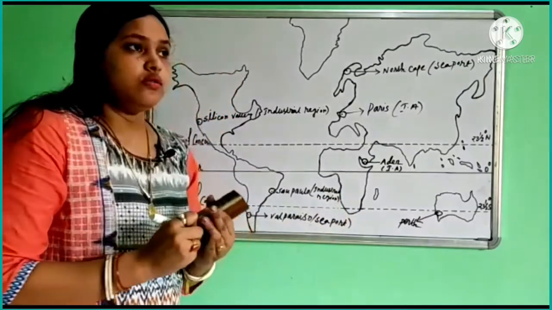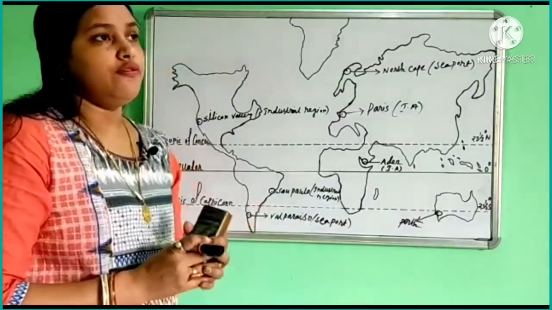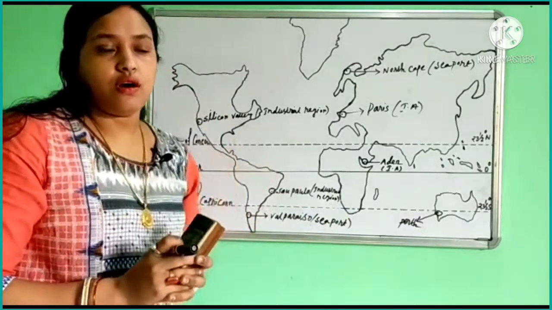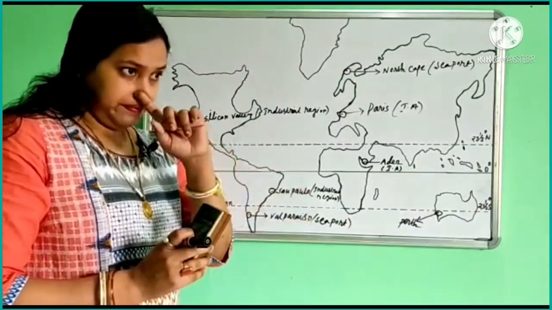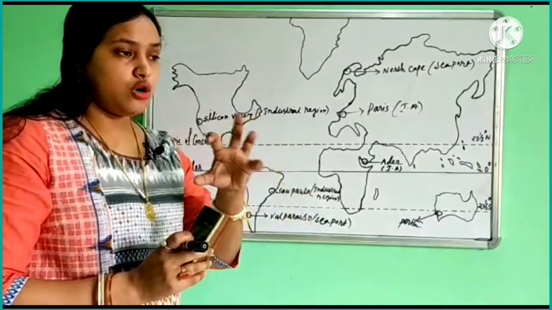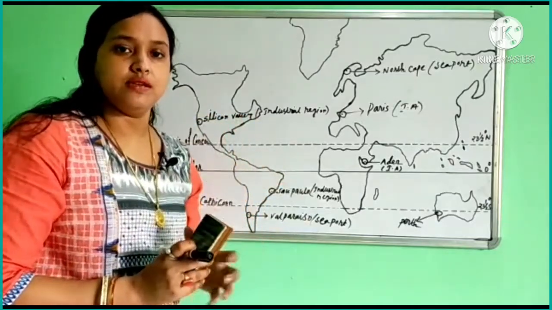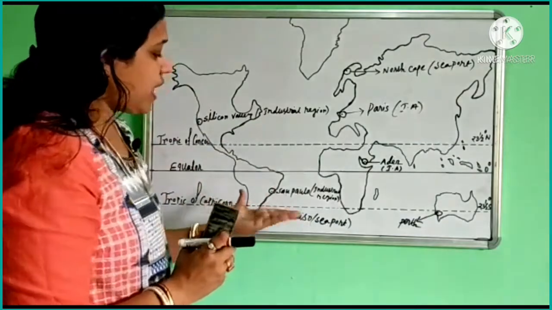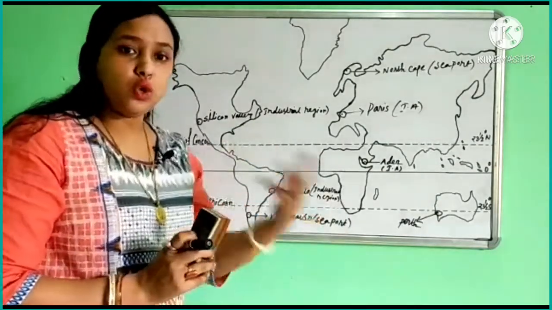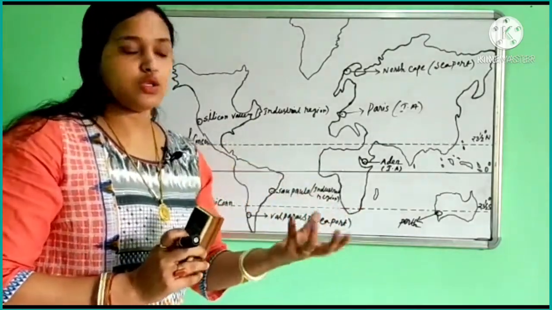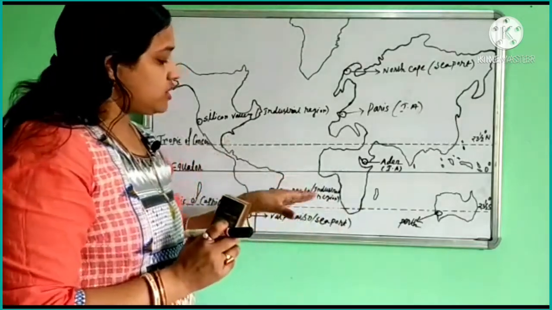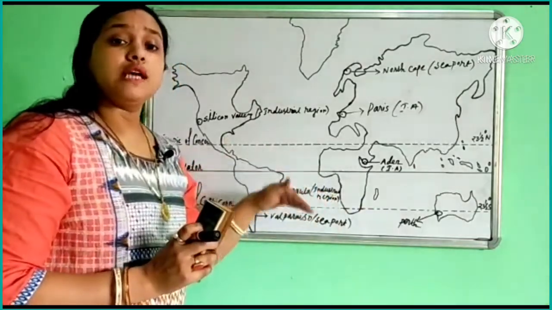Sao Paulo is also a center of finance of Brazil. That means a great financial center, we can say, of Brazil. So we can point it out as a good financial center of Brazil, or as an industrial region of South America.